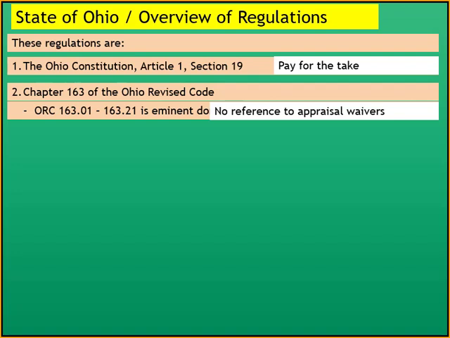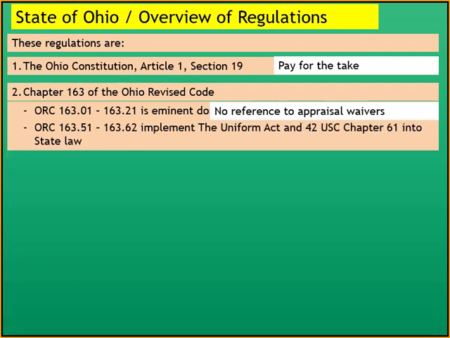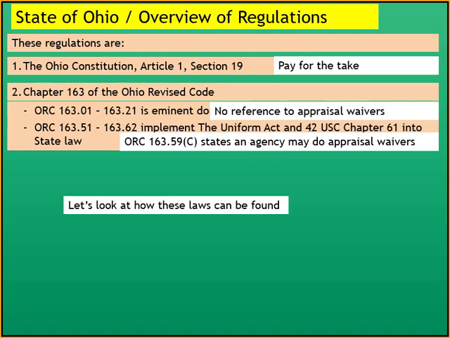There is no reference to appraisal waivers in the section of the code that is 163.01 through 163.21. But the section of eminent domain code that implements the Uniform Act, 163.51 through 163.62, does state that an agency may do appraisal waivers. Let's look at how these laws can be found.